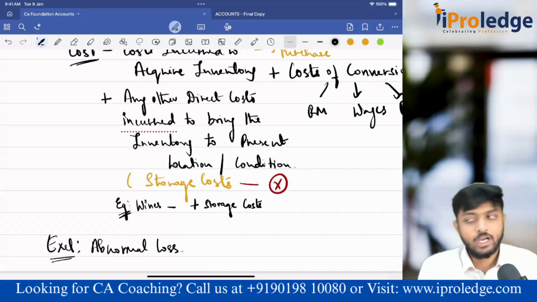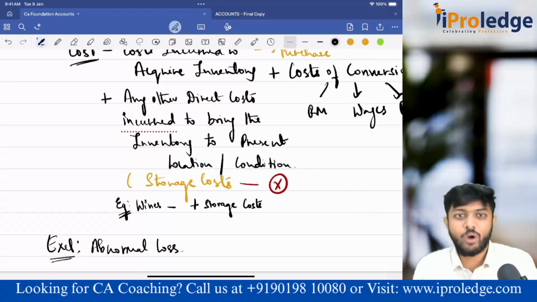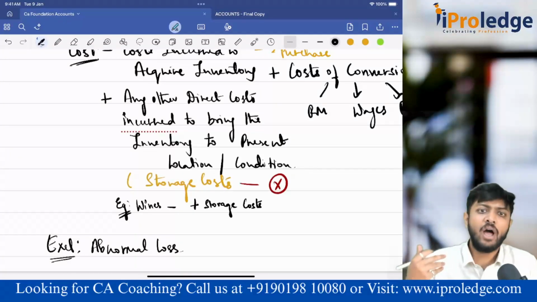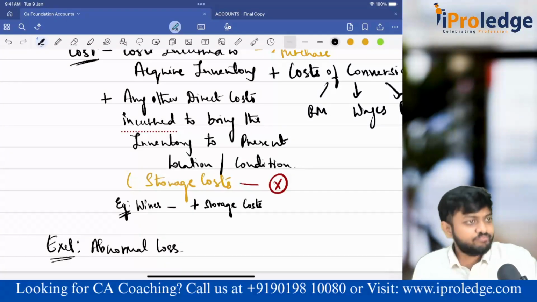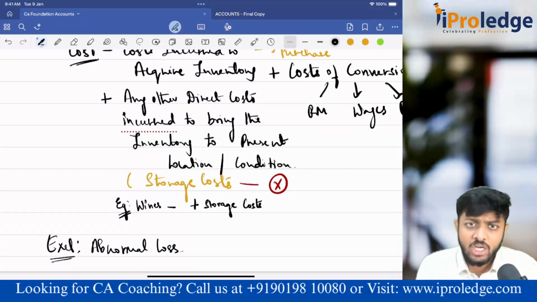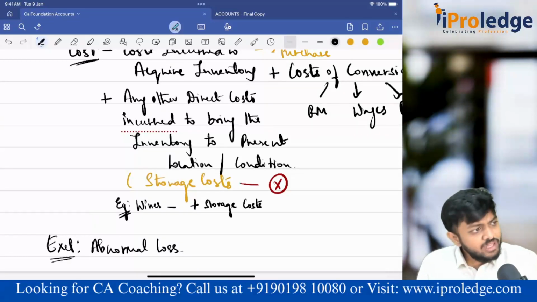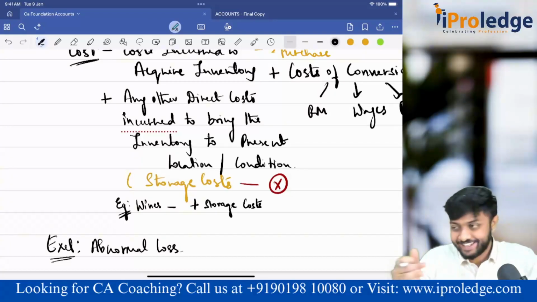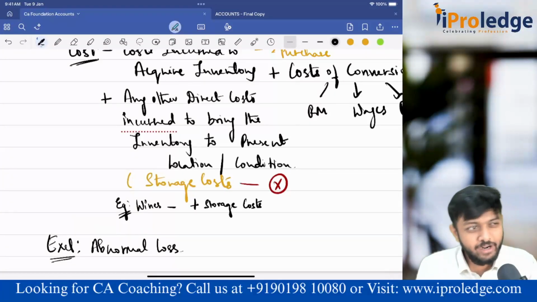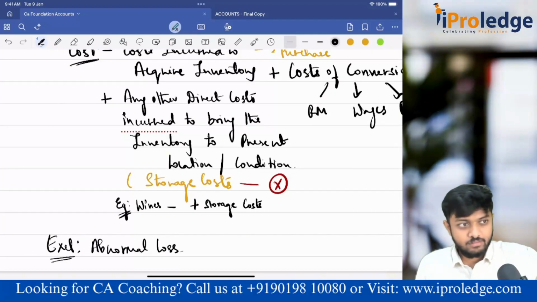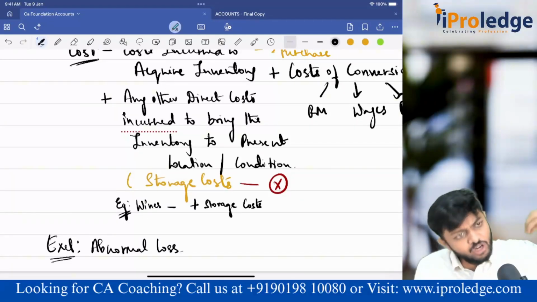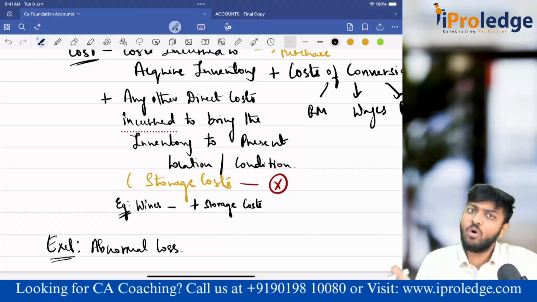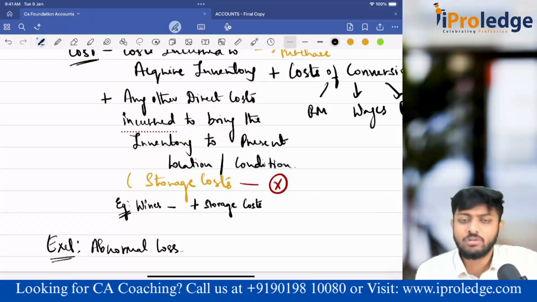Sir, abnormal loss I should not add, you have told. Normal loss, guys, is something which we cannot avoid. For example, say suppose I am a manufacturer of paneer. Every day I am purchasing milk. While the milk is coming in the van, some percentage of the milk is getting evaporated. Not 100%, not the entire milk is getting evaporated. Say out of 100% of milk that I have purchased, some 5% will go out for evaporation, will go in the air. Am I able to avoid it? No, I am not able to avoid it.